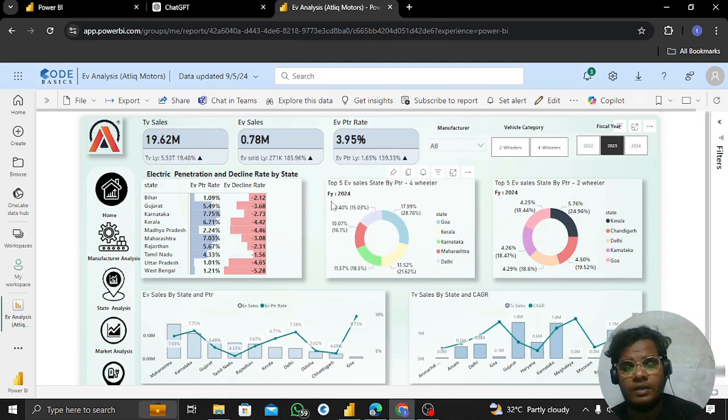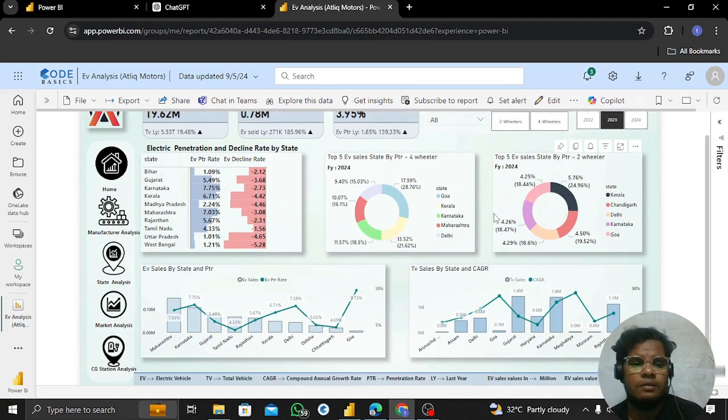Still with the four wheeler, this data is for the four wheeler, and this data is for the two wheeler, but both years are the same. Here Goa is capturing the first place. Here Kerala is capturing the first place, and next after Kerala are Chandigarh, Delhi, Karnataka, and Goa. It's around 24.96 percent and 5.76 penetration rate. And then next to Chandigarh, then Delhi, then Karnataka, then Goa. These are the scenarios.